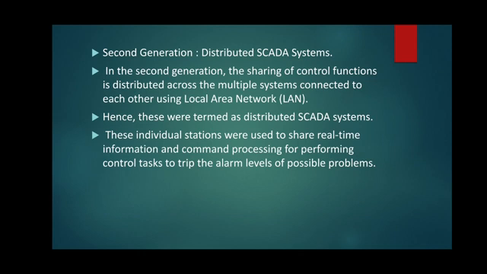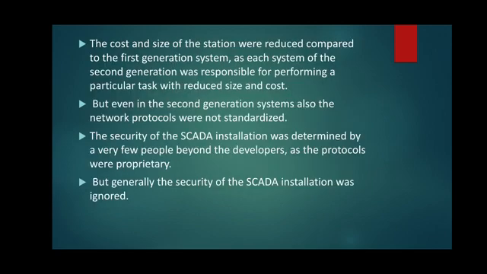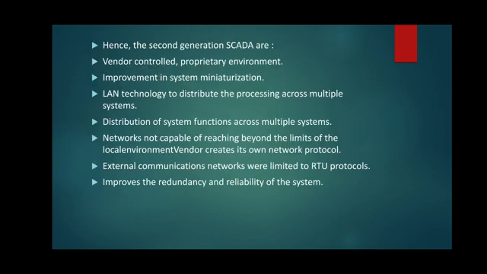levels of possible problems. So, the cost and size of the station were reduced compared to the first generation system, as each system of the second generation was responsible for performing a particular task with reduced size and cost. In the first generation, the size was a little bit more and the cost was also more because a single unit was used, but here many more units can be controlled over an area. But even in the second generation system, the network protocols were not standardized.